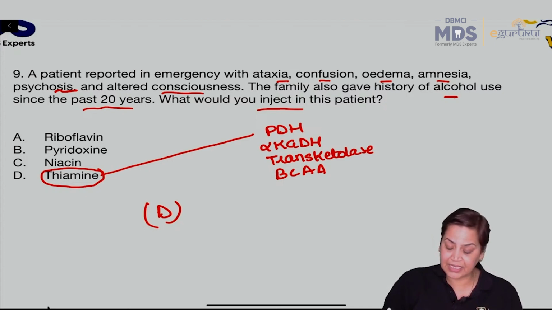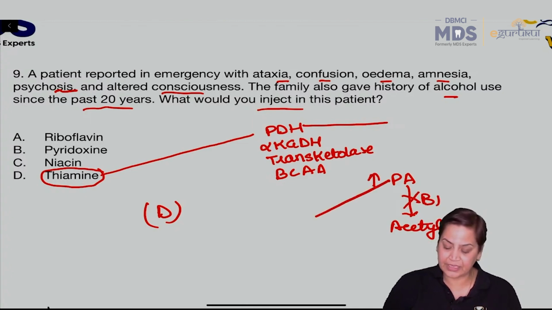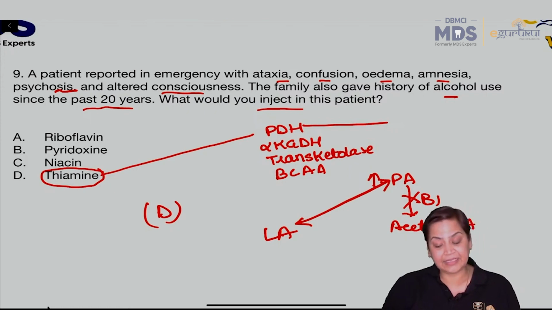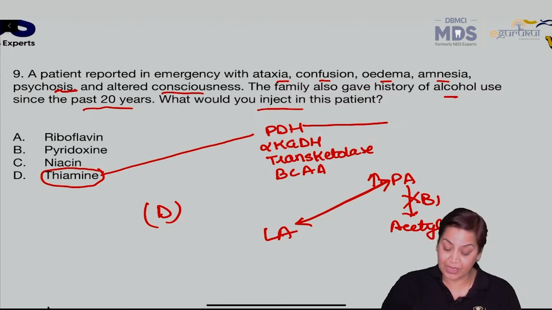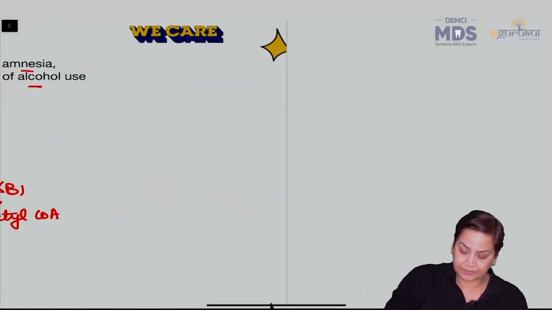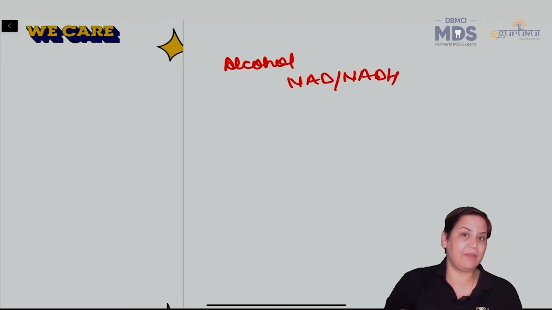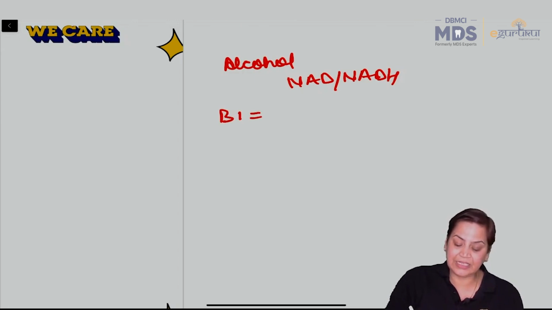अब क्या है कि this is required, पीडीएच का केस है, सिंपल कि पायरुविक एसिड has to be converted into एसिटाइल कोएंजाइम ए. So if this B1 is deficient, this pyruvic acid will enter into lactic acid and lactic acidosis will be there. And second important thing is कि alcoholism always interferes with the metabolism of alcohol, interferes with this NAD/NADH metabolism. And always remember कि B1 deficiency leads to beriberi,